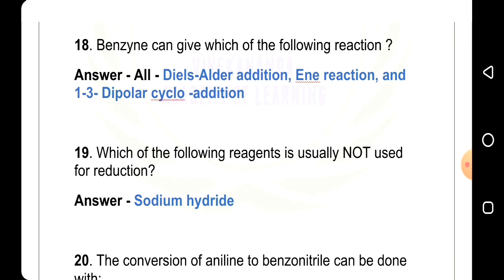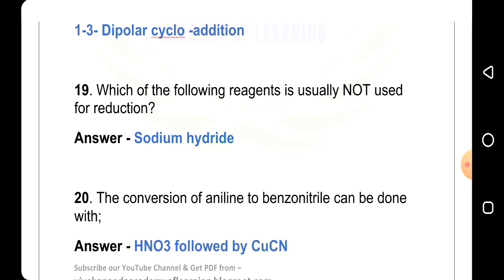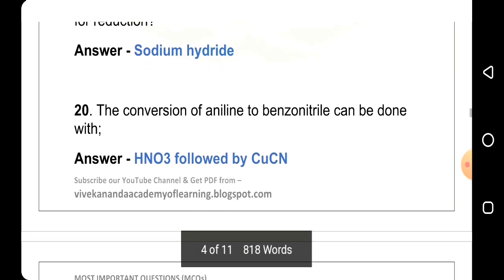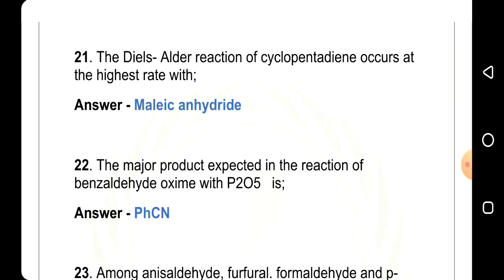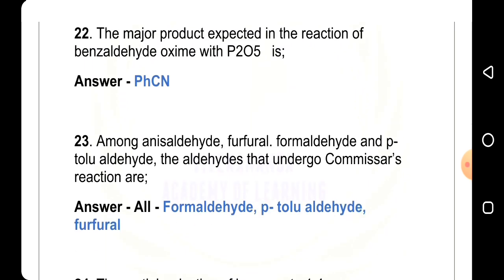Answer is sodium hydride. 20th question, the conversion of aniline to benzonitrile can be done with, answer is HNO2 followed by CuCN. 21st question, the Diels-Alder reaction of cyclopentadiene occurs at the highest rate with, answer is maleic anhydride. 22nd question, the major product expected in the reaction of benzaldehyde oxime with P2O5 is, answer is PhCN. 23rd question, among anisaldehyde, furfural, formaldehyde, p-tolualdehyde, the aldehydes that undergo Cannizzaro reaction are, answer all: formaldehyde, p-tolualdehyde and furfural.